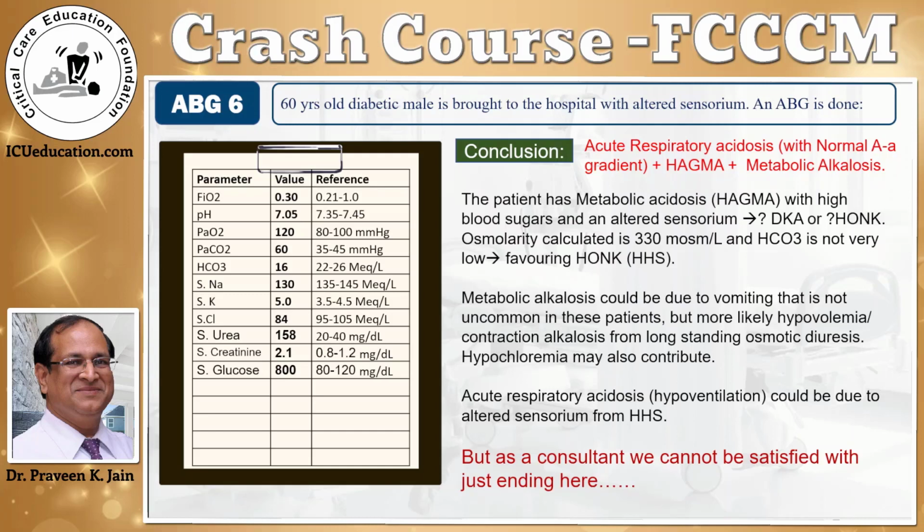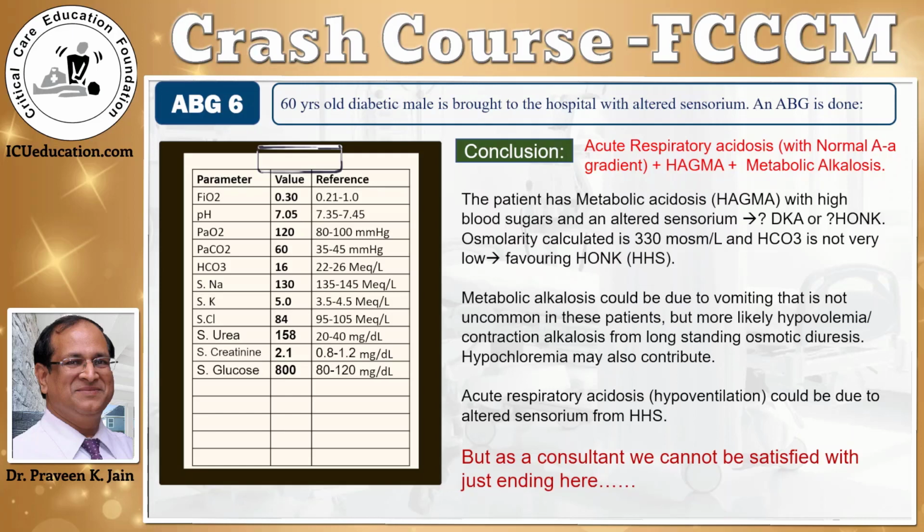If you calculate the osmolarity in this case, it's 330, which means that the osmolarity is very high. The bicarbonates are not so low. So this favors the diagnosis of hyperosmolar hyperglycemic syndrome.